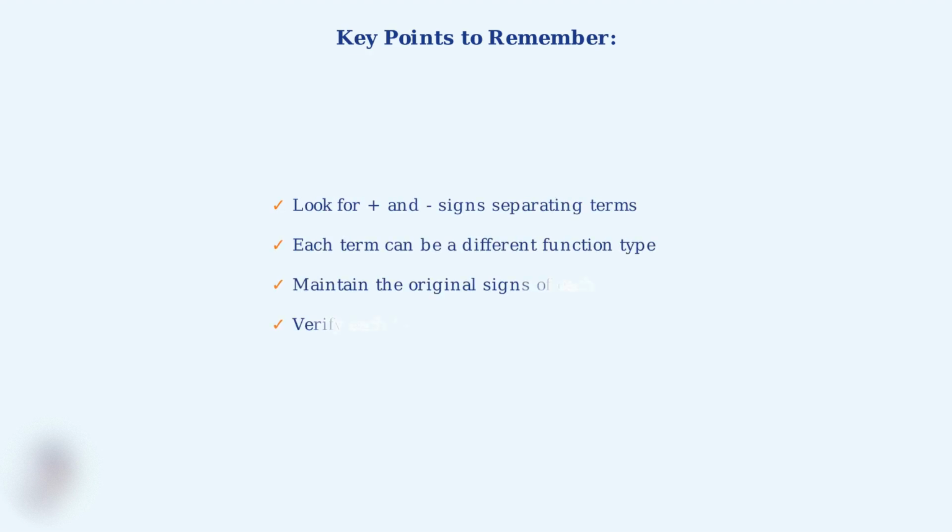Here are the key points to remember when identifying sums in integrals. Look for plus and minus signs that separate terms. Each term can be a completely different function type. Always maintain the original signs of each term. And finally, verify that each individual term is integrable on the given interval.